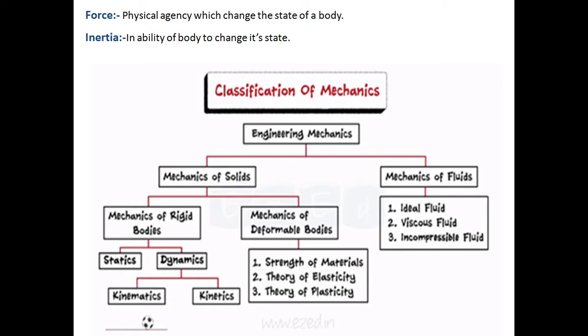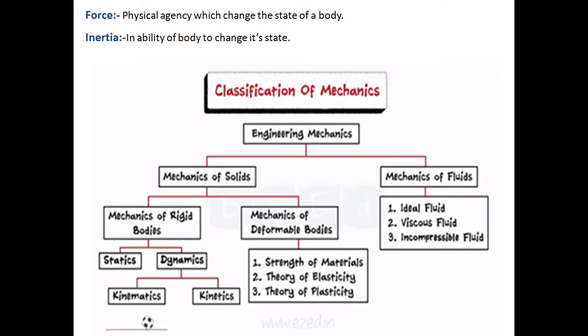Okay, now let us move towards the classification of mechanics. Mechanics is divided into two parts. One is the mechanics of solids and the other is the mechanics of fluids. The mechanics of fluids is beyond our scope in this semester, so we don't have to consider it. You will learn it at the second year level, or the SE level.